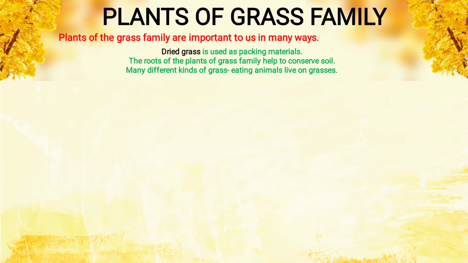The roots of plants of the grass family help to conserve soil, means they help prevent soil erosion, because the roots are firmly attached to the soil, which is not washed away by water or blown away by wind. That is known as soil erosion. Many different kinds of grass-eating animals live on grasses, like cow and goat. They graze, means they eat grass, so they are dependent on the grasses.